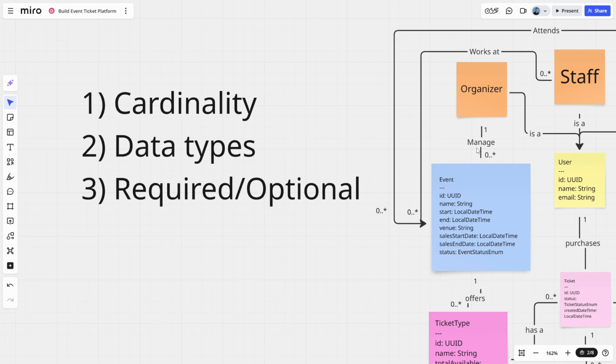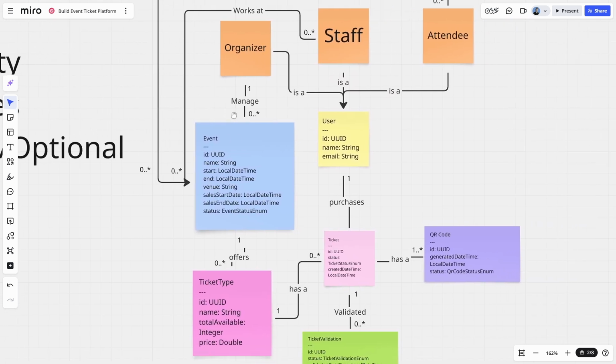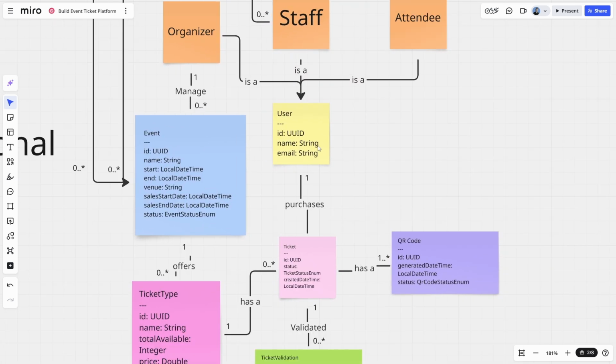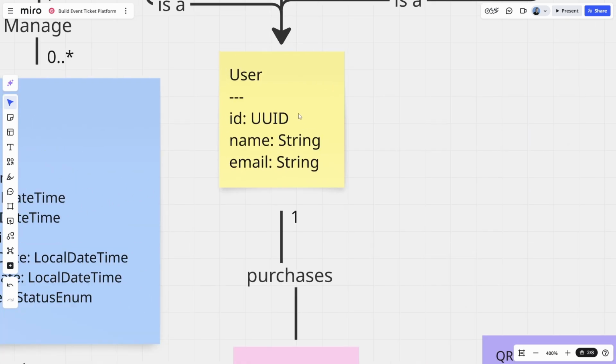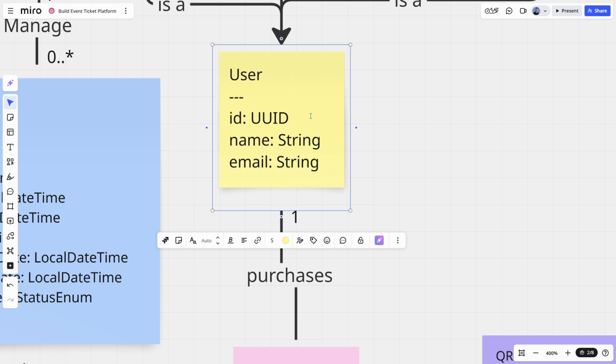So let's now look to capture the required and the optional instance variables on our classes. We're going to represent a required instance variable with an asterisk and then an optional with a question mark. And I'm going to put this on the type. So in the case of the ID, we'll certainly need an ID. So that's an asterisk. A name, that's going to be required for a user, as is an email.